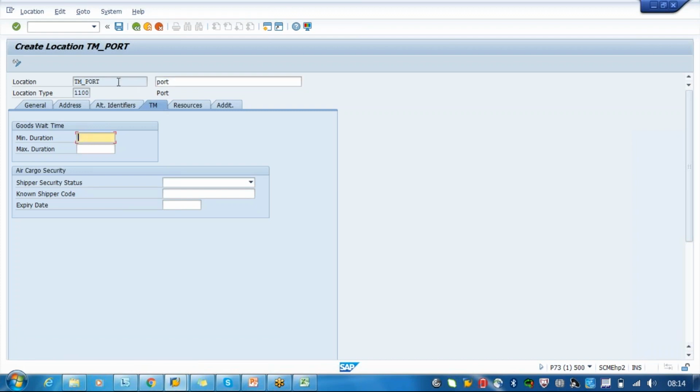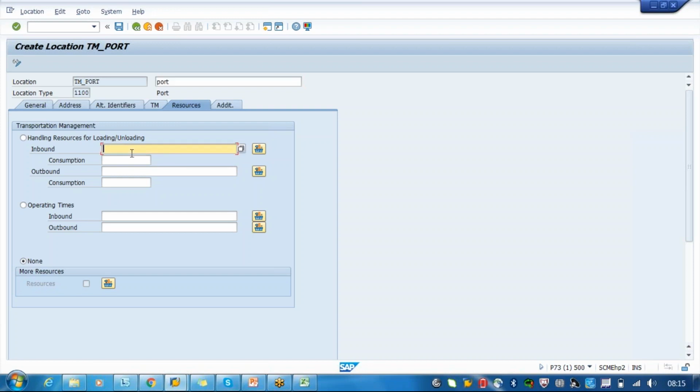So what is the minimum duration for this port time at this port? What is the minimum duration that loading has to wait? Based on this only your scheduling will happen, or planning for your material, or planning for loading or unloading will take place. So this is the minimum duration. You say okay, it's 10 hours or 10 minutes or 1 hour or 2 hours, whatever you want, you can just put. So maximum duration is 20 minutes. What is this default format? Hours or minutes? This is minutes.